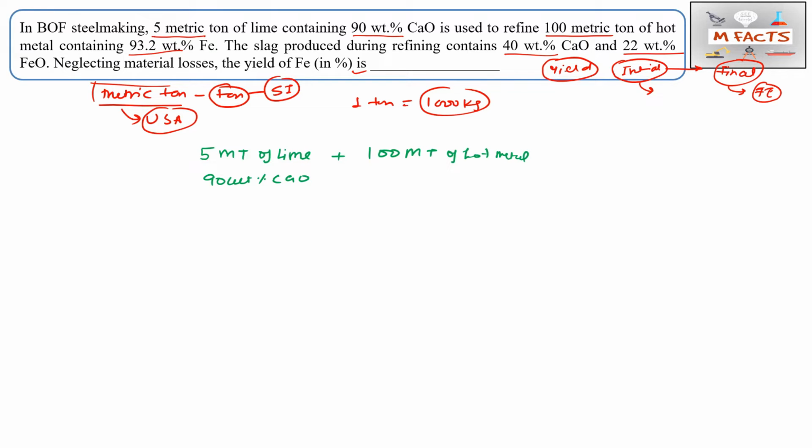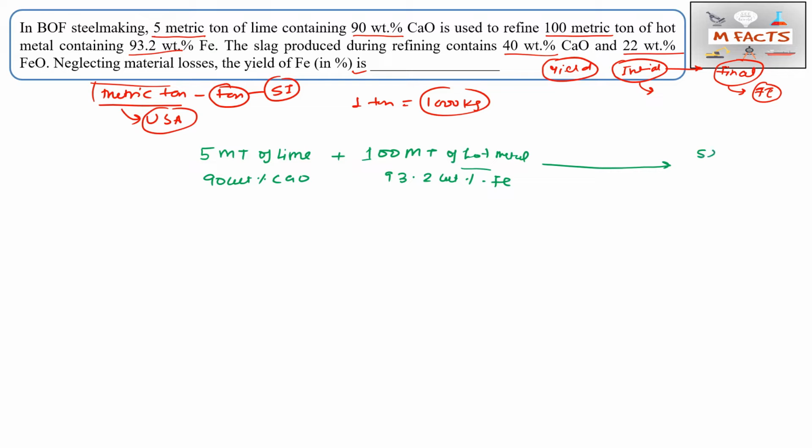Whatever pig iron comes from the blast furnace, we refine in BOF steel making, and we refine it by using CaO in this case, that is lime. In this hot metal, 93.2 weight percent Fe is present. So we will do one process and we will get the product. They are giving here that the slag produced during refining contains 40 weight percent.